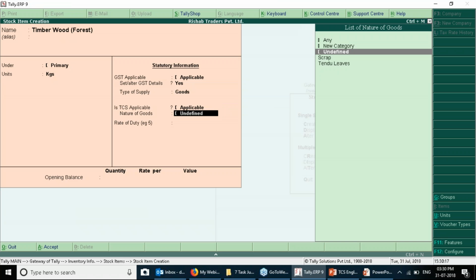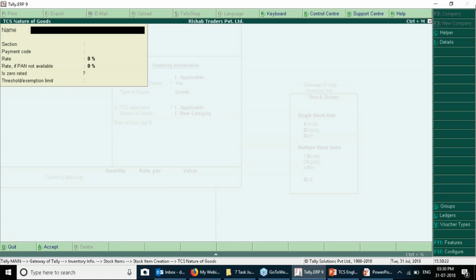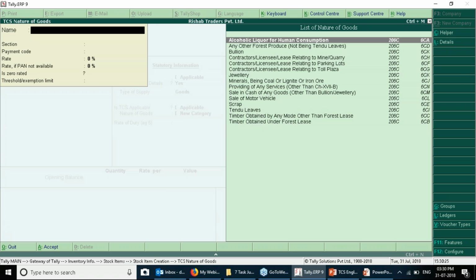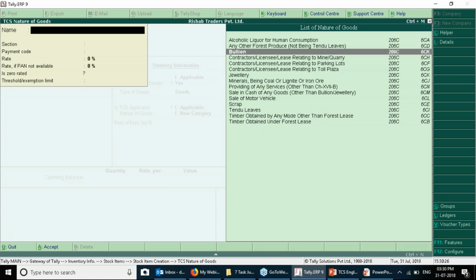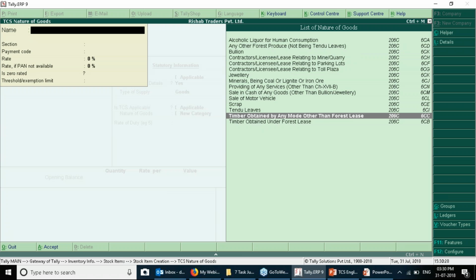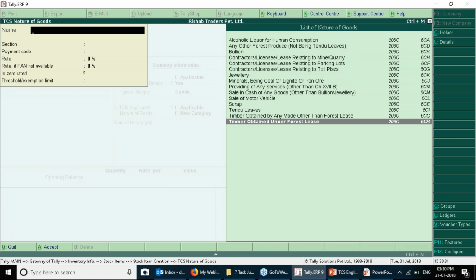You have to select the applicable nature of goods. You have to create a new category. You can use the option helper. Now it is timber obtained under forest lease. Okay, so timber or the woods that have been obtained from the forest.